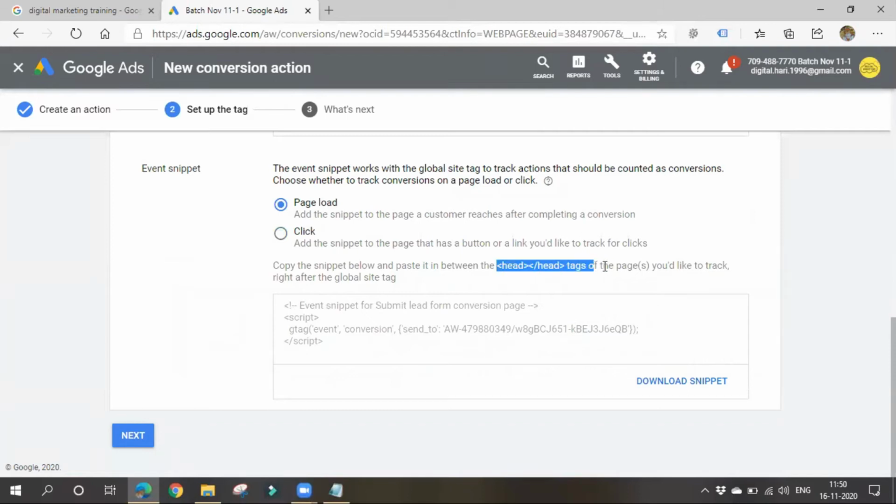Paste it between the head tags of the page you'd like to track, the page on which you want to track these events. If you want to track such specific events like page views and clicks, you can track them. So add this snippet to the page a customer reaches after completing a conversion. Usually after completing a conversion or performing an action, they'll reach a page called the thank you page. After purchasing a product on any website, it will show you a thank you page, right? So if you want to know how many people reach the thank you page, you can place this code also on your website.